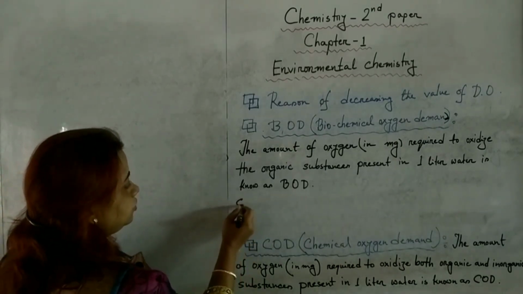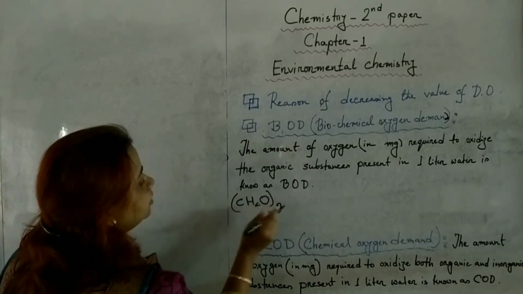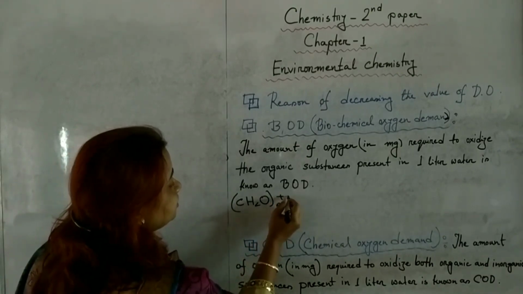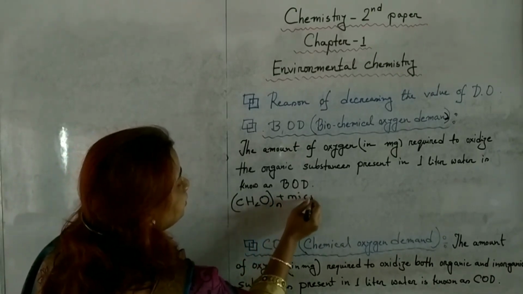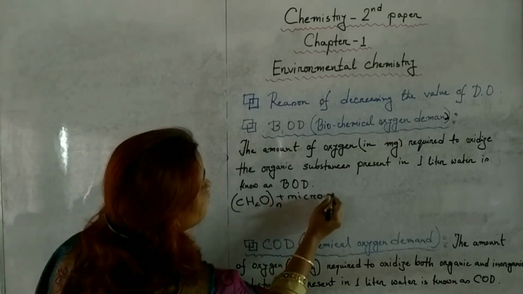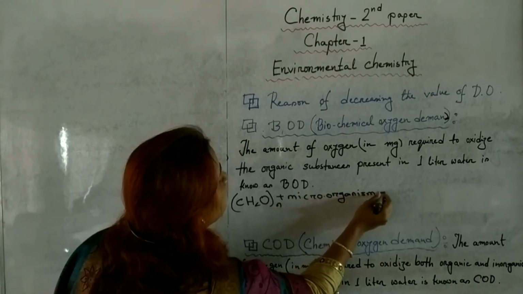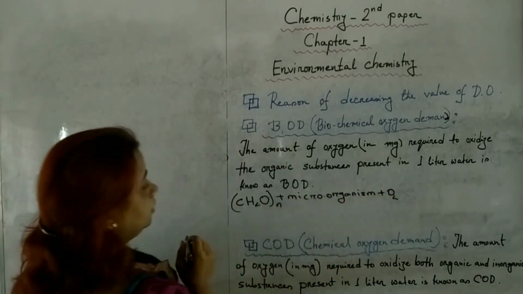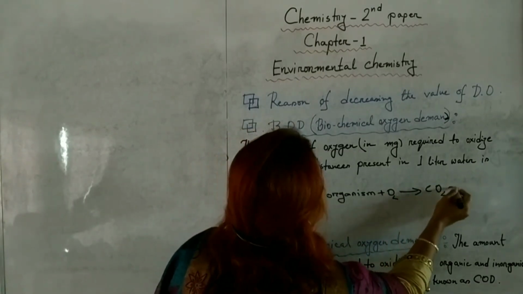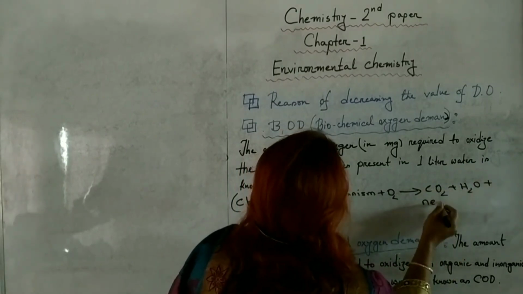Like this way, suppose (CH2O)n, this is organic substances. So whenever organic substances are oxidized in presence of microorganisms, that time they produce carbon dioxide plus water plus new bacterial cell.